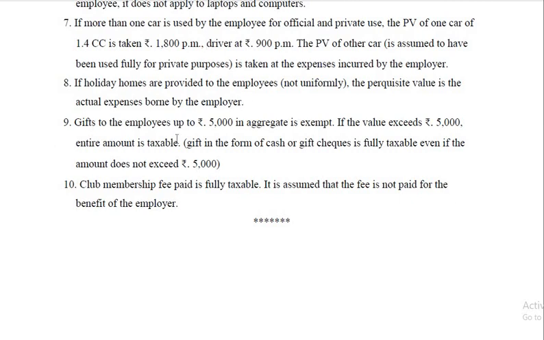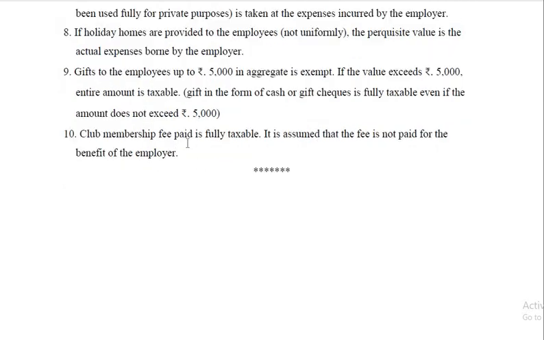Gifts to the employee up to ₹5,000 in aggregate is exempt. If the value exceeds 5,000, entire amount is taxable. Gift in the form of cash or gift checks is fully taxable even if the amount does not exceed 5,000. Club membership fees is fully taxable. It's assumed that fee is not paid for the benefit of the employer.